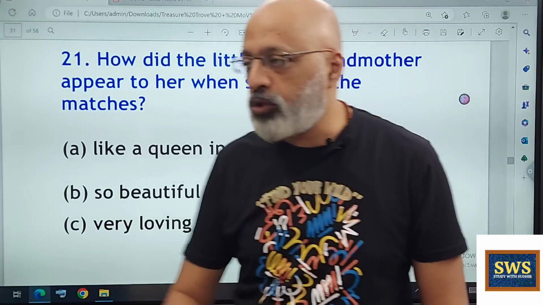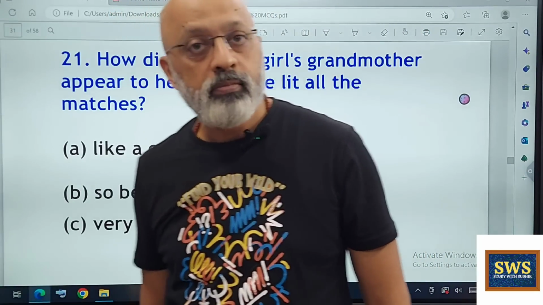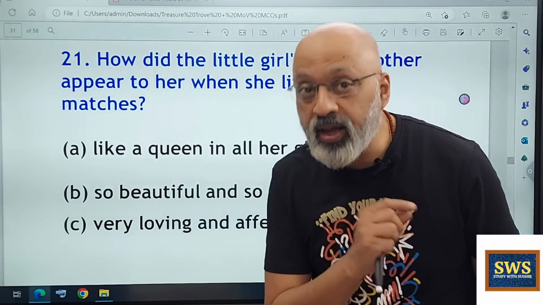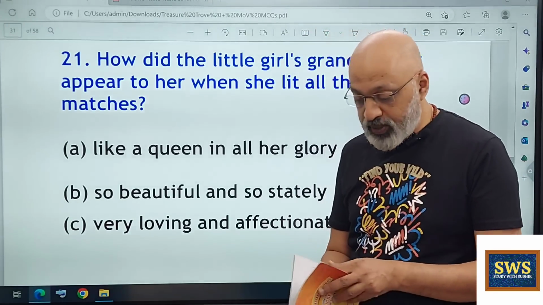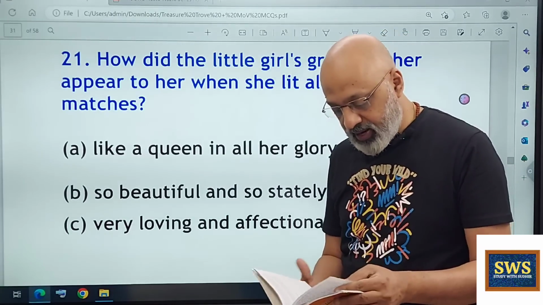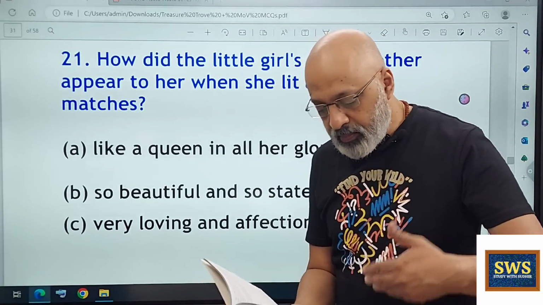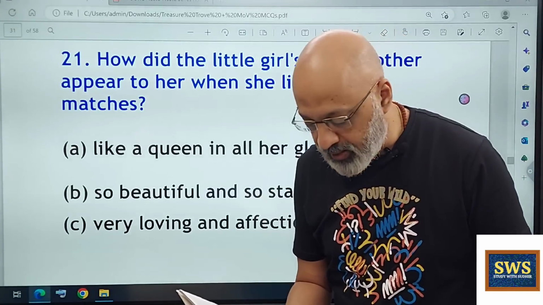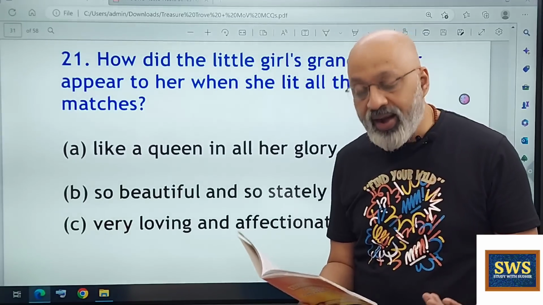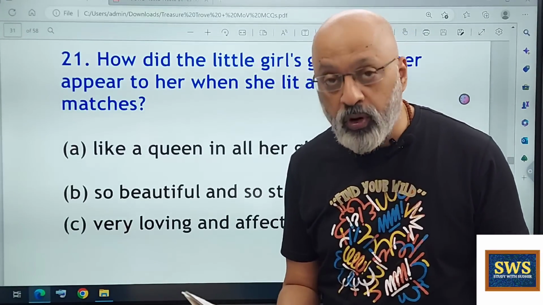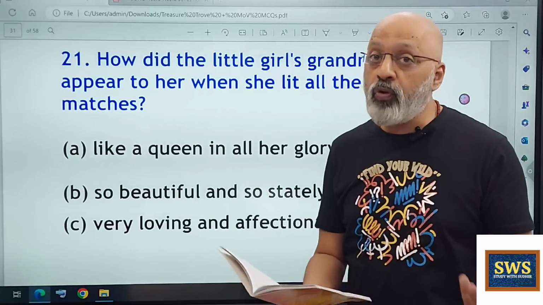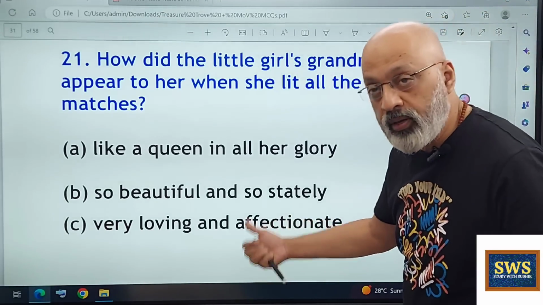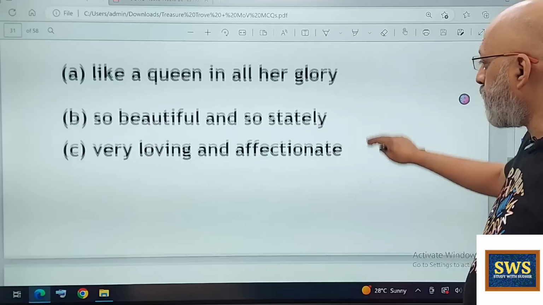Now you may think all three fit, but you need to pay attention to what Hans Andersen wrote. Hans Andersen wrote that the matches flared up with such a blaze that it was brighter than broad sunlight, and her old grandmother had never seemed so beautiful or so stately before. Option B.